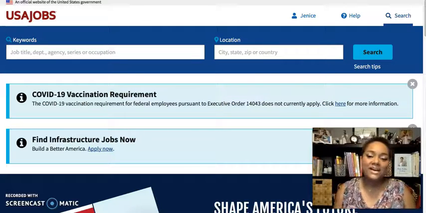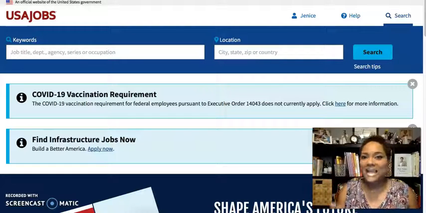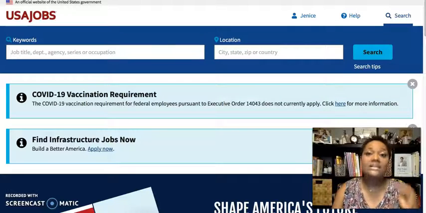So I've been receiving a couple of different questions about USAJOBS and how to know what jobs you're going to apply for, what the different statuses mean. So I'm going to get into a couple of different quick items, and then we'll get into some more detailed items later on. All right, so this is USAJOBS.gov. It is a free site. Remember, everything I tell you about is free. All right, on this video.